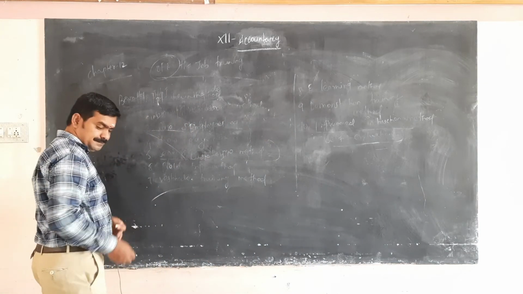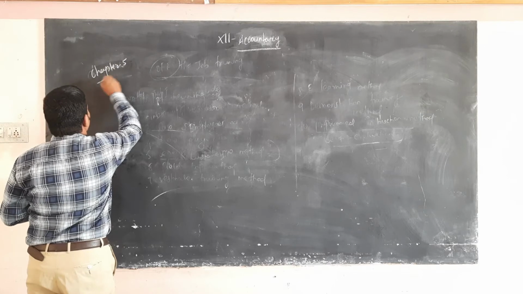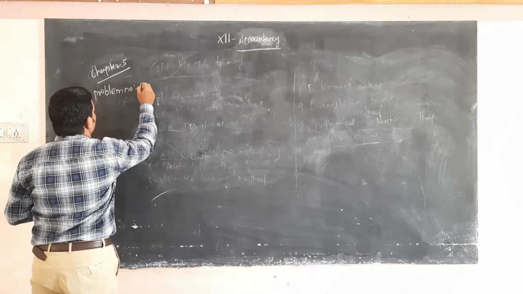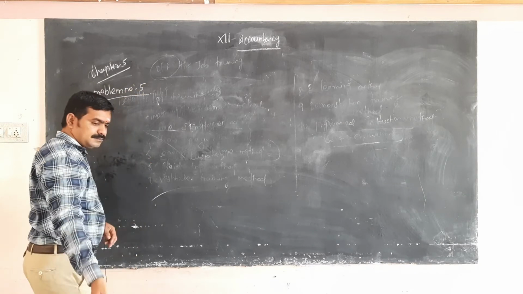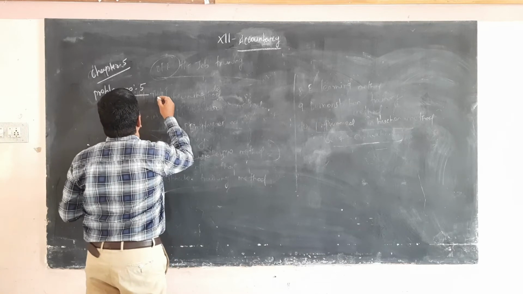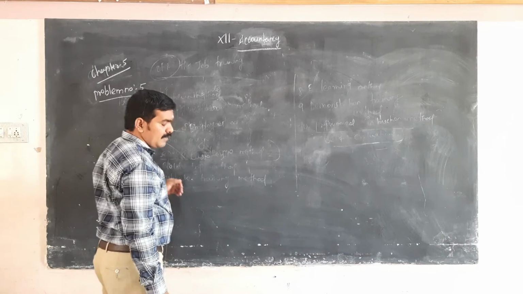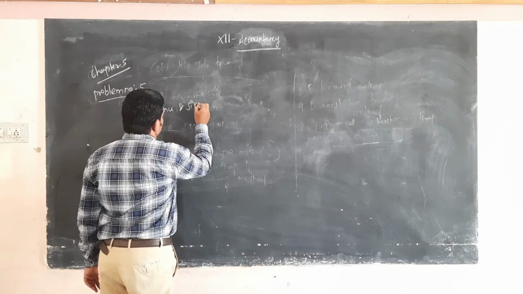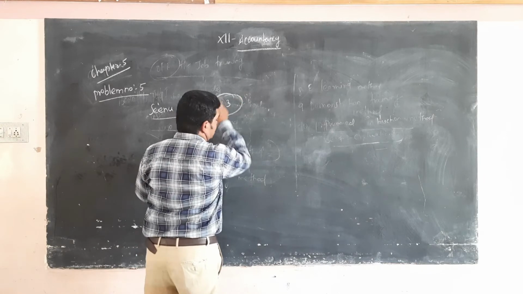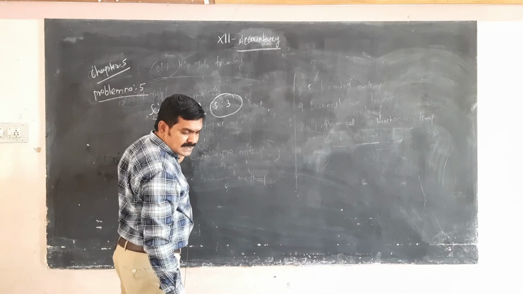So problem number 5: Seenu and Siva, the partners sharing profit 5:3, admitted one person, that is Kausalya.